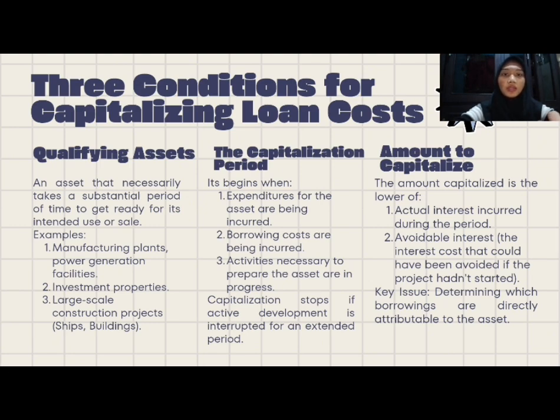The last is the amount to capitalize. The amount capitalized is the lower of actual interest incurred during the period, or avoidable interest, which is the interest cost that could have been avoided if the project had not started. So the key issue here is determining which borrowings are directly attributable to the asset.